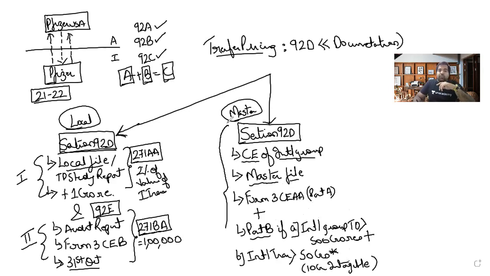What if you don't file this? Then again, the section remains the same, 271AA, but a penalty of 5 lakhs. Not a very big penalty, honestly. 1 lakh was the lowest, 5 lakh is here. Not a very big penalty because this is not a very, very big requirement.